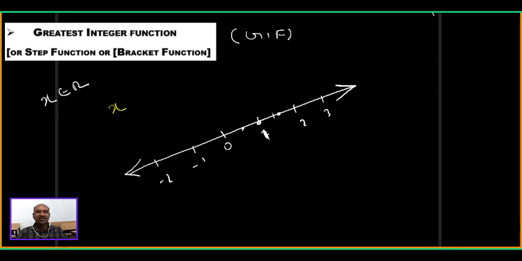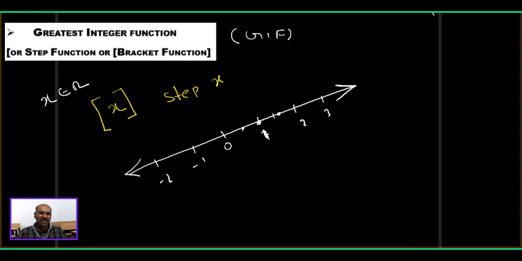The greatest integer of x is denoted by this symbol. Box x or bracket x, you can read it like that. What is the meaning? I will explain. You can also read it as step x.